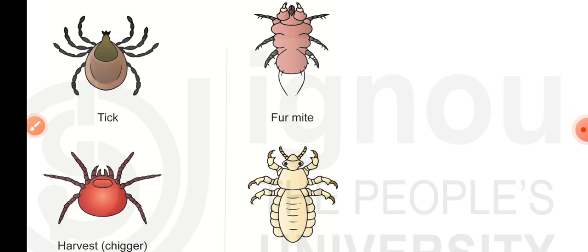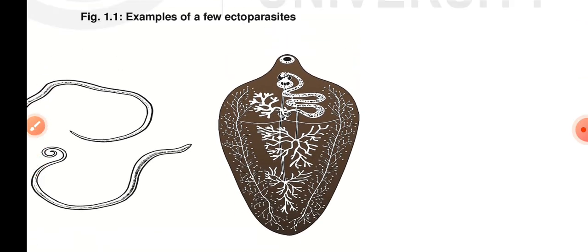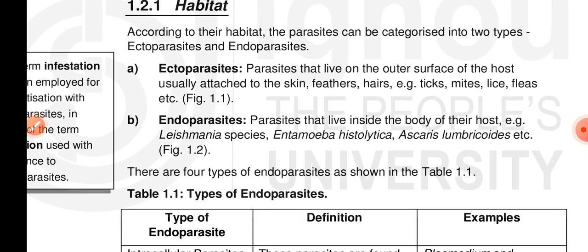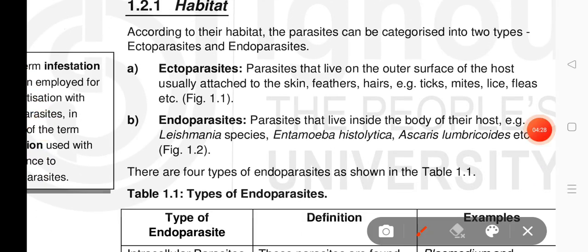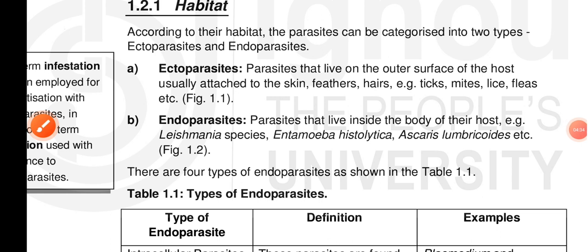Now we are going to talk about ectoparasites. An ectoparasite is a parasite that lives on the external surface of its host. It lives on the surface of its host. Examples of ectoparasites are ticks and lice.